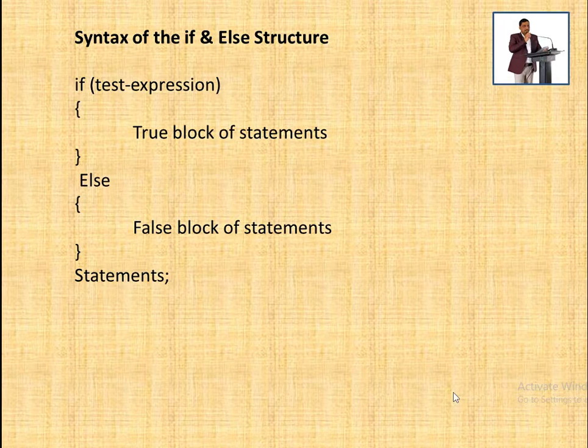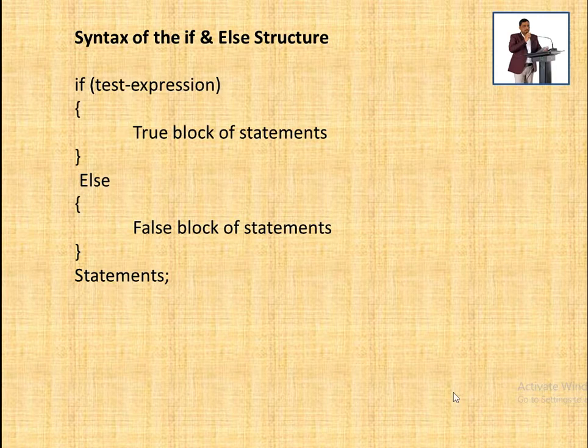Now when we see the syntax of this if and else structure, there is if and the test expression. When we have seen the flowchart, it is just like that. In the bracket there is the test condition, and if that test condition is true, it will execute the statement in the if block, that true block of statements, means it will return the true value and that will be executed, else the false block of statements will be executed.